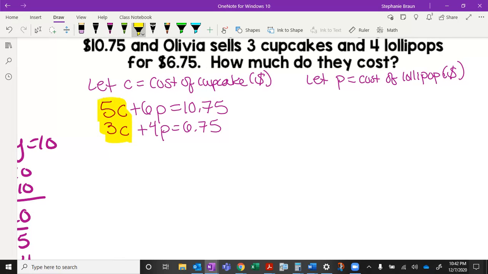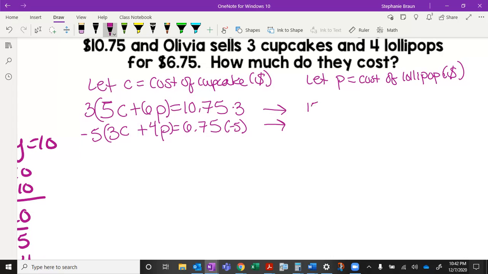So I'm going to look at what's the smallest thing that both 5 and 3 go into, and that is 15. So I'm going to multiply both sides. I'm going to multiply this by 3 and this by 3. I'm going to multiply this by 5. Actually, I'm going to make it negative 5 so that they're opposites, and negative 5. Okay, that brings me over here. You don't have to go to the right. That's just how my brain works.